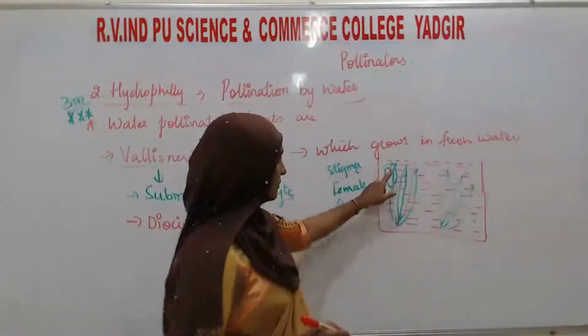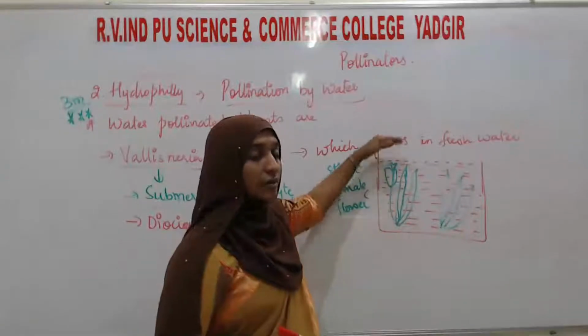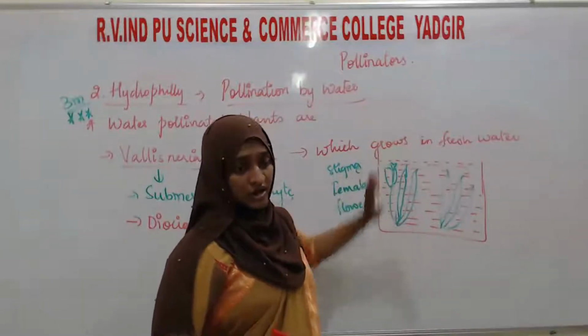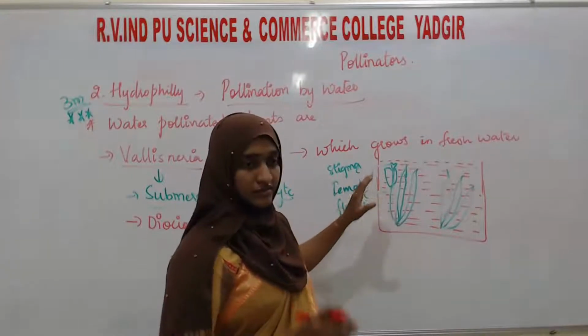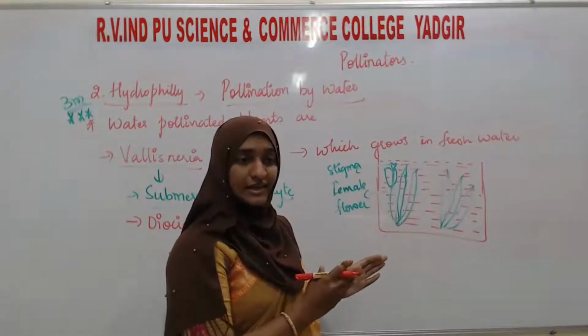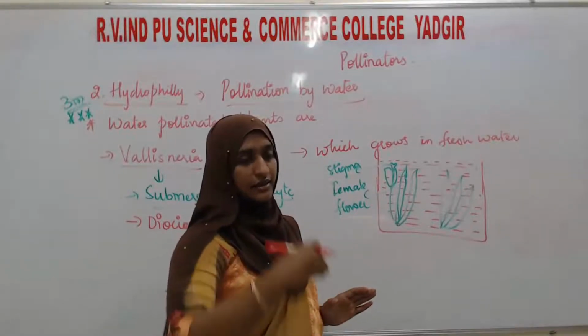You can see, it only reaches till the surface, but not above the surface or water level. So the flowers of Vallisneria will have a long stalk.